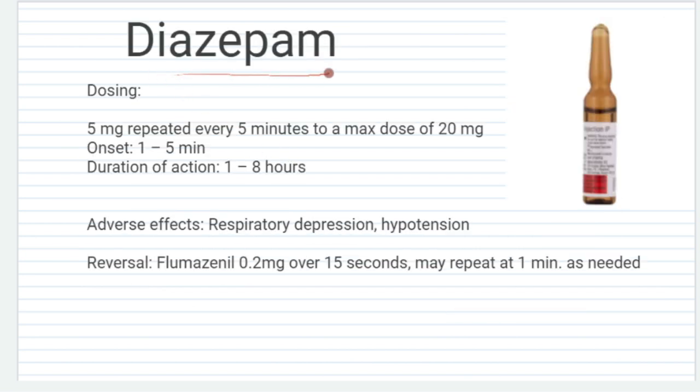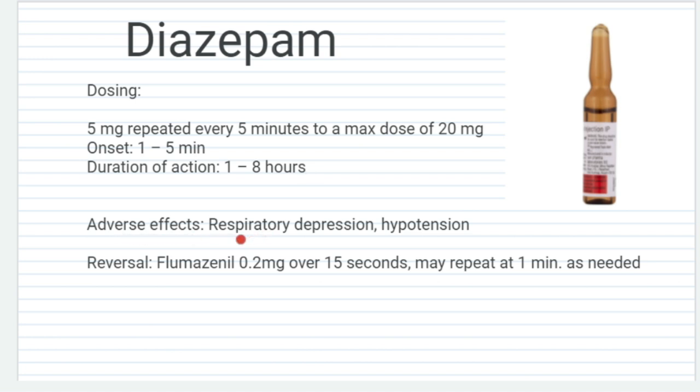Next example of benzodiazepine, that is diazepam. One ampule of diazepam contains 10 mg and dosing is 5 mg, repeated every 5 minutes to a maximum dose of 20 mg. Usually while giving sedative drugs, we start from a very minimal dose and repeat to get the required effects. So here we will start with 5 mg and every 5 minutes we will repeat up to 20 mg. Onset of action is 1 to 5 minutes. Duration of action is up to 8 hours.